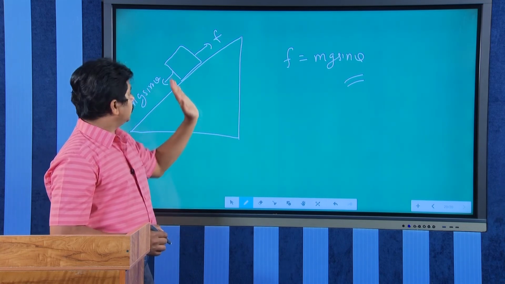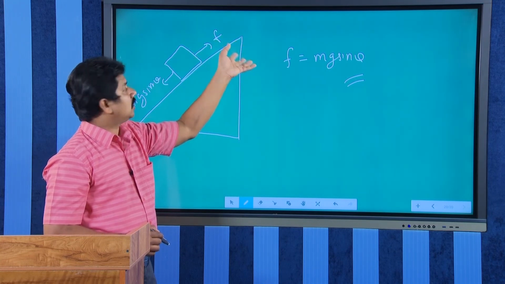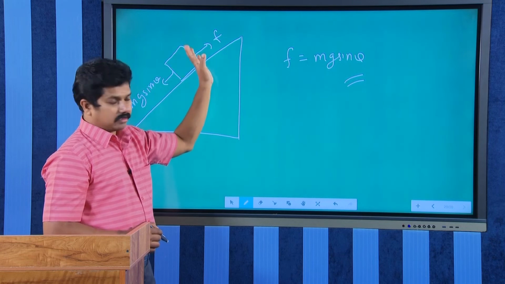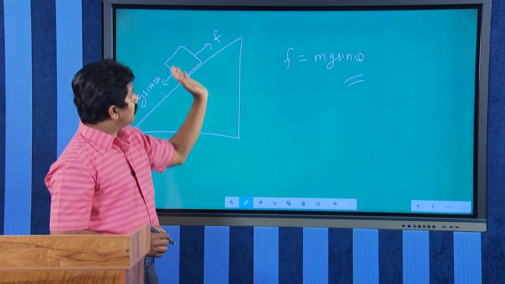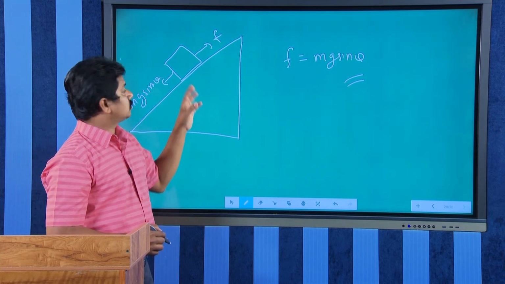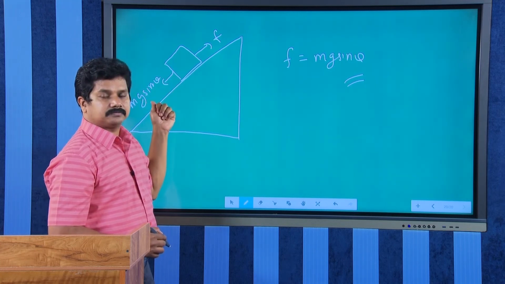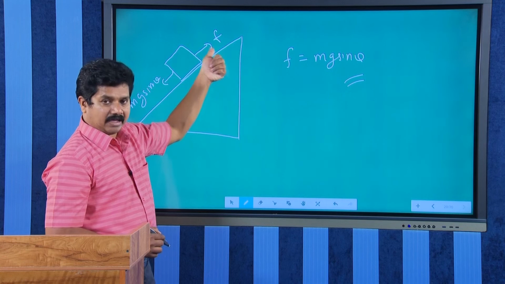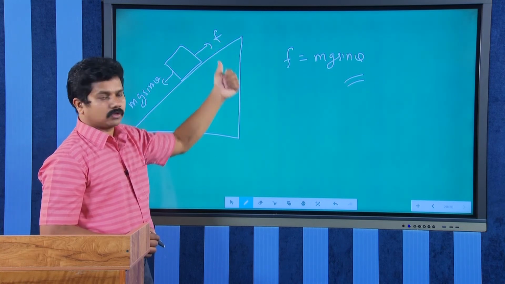To start the motion, the downward force should be greater than the frictional force, then only the block will slide down. So to start the motion, mg sin theta should balance F or be greater than F. Okay.